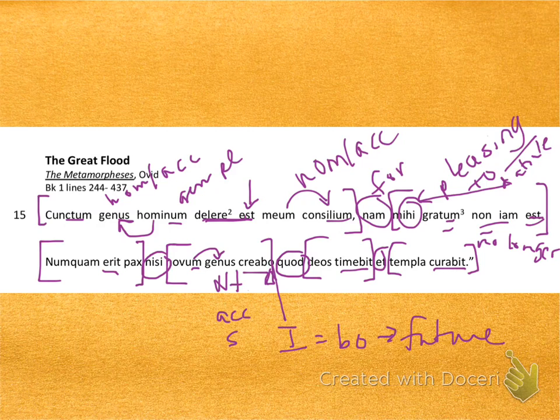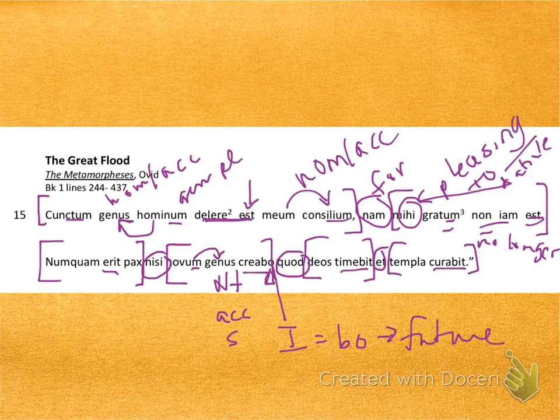If it is serving as a relative pronoun, that relative pronoun will be the subject of timebit, and it will also be the subject of curabit.